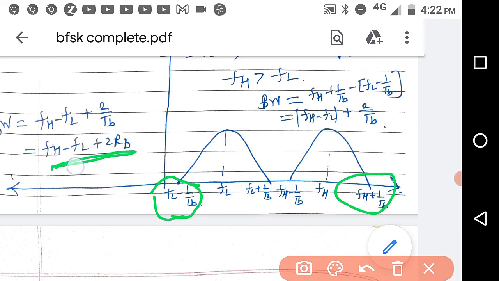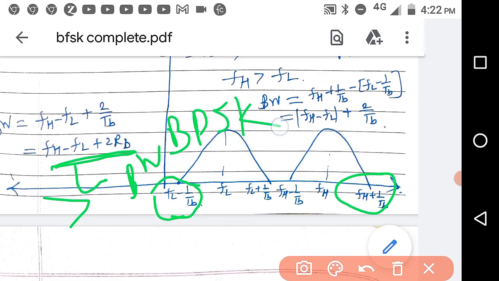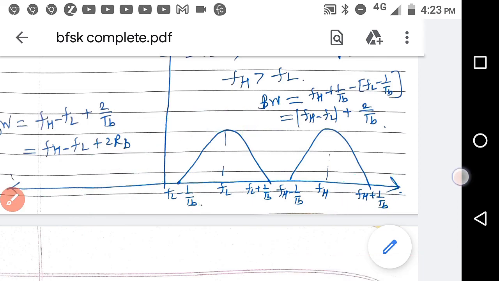RB is equal to 1 by TB. So this bandwidth is greater than the bandwidth required for BPSK. Bandwidth for BPSK is only 2 RB and FH is greater than FL. So the bandwidth requirement for BFSK is greater than BPSK.